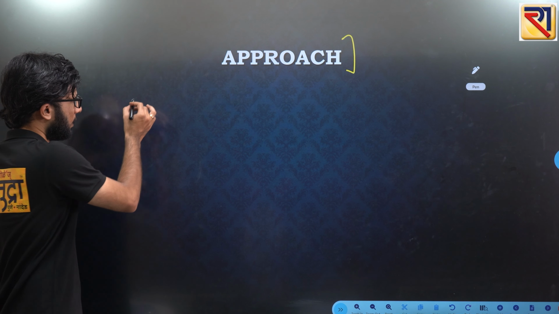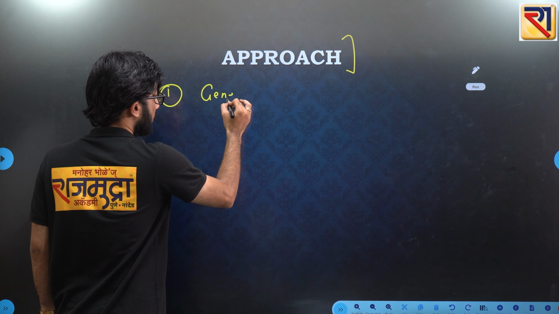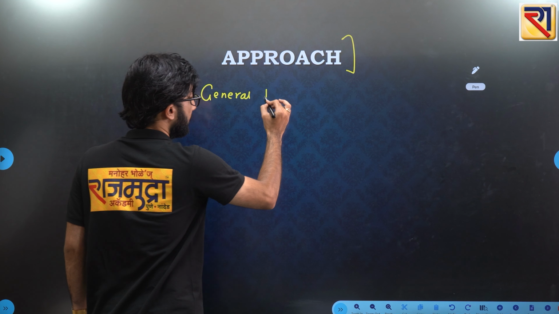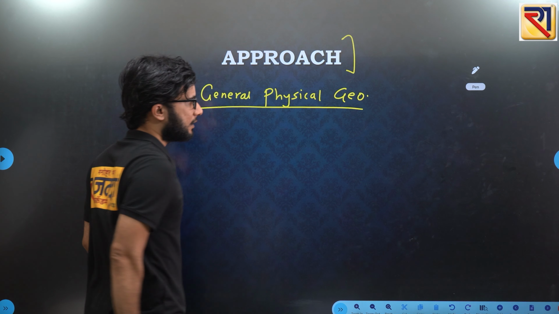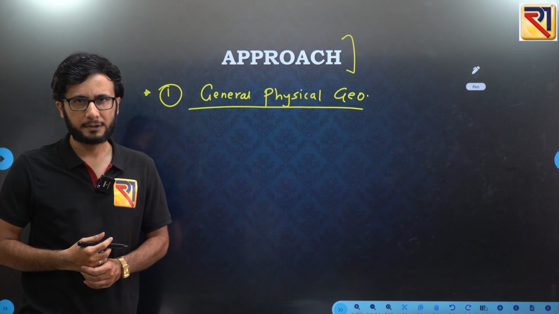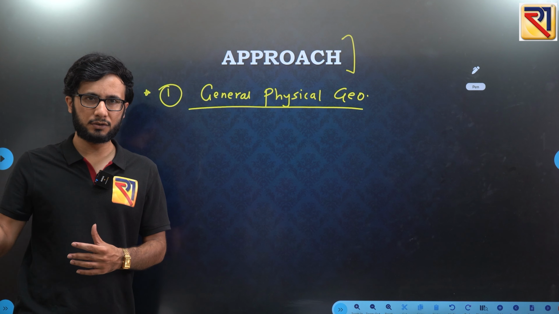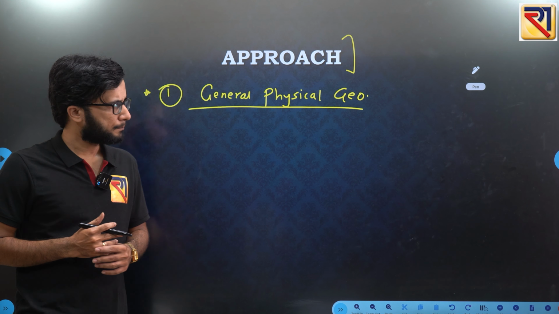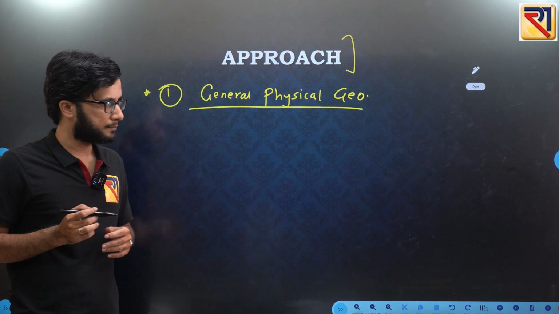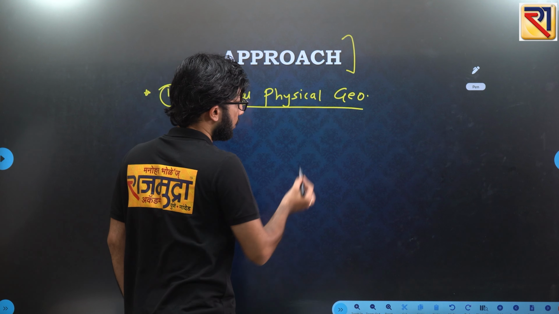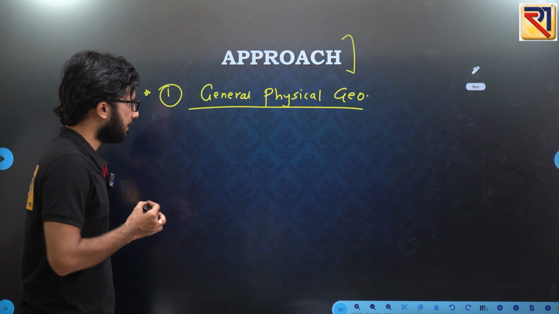I will suggest first you should start with general physical geography. Because general physical geography will cover all your basic concepts. And later when you are reading about Indian geography or geography of Maharashtra, it will not be that difficult for you to correlate the things. Because here in general physical geography, all the basic concepts of this subject you will already be covering.